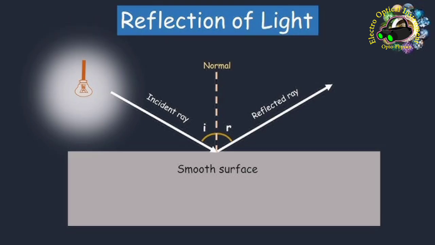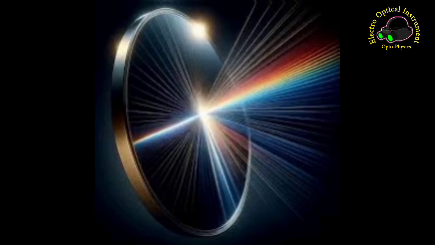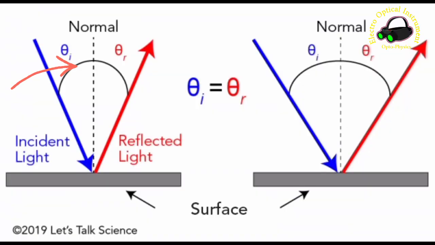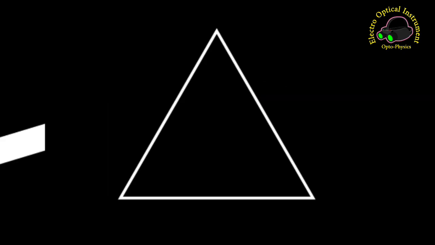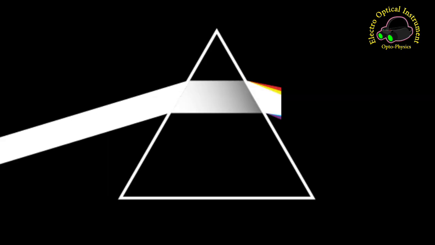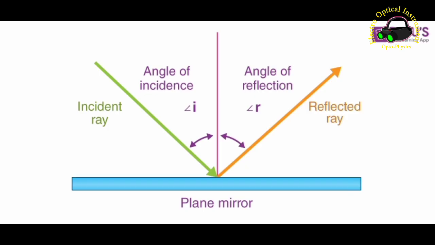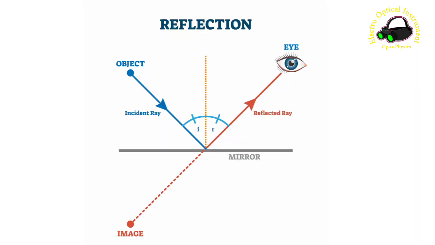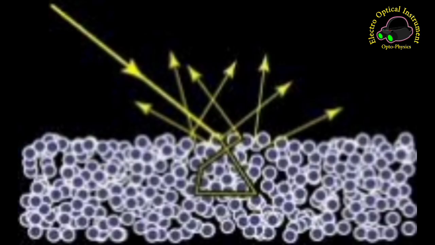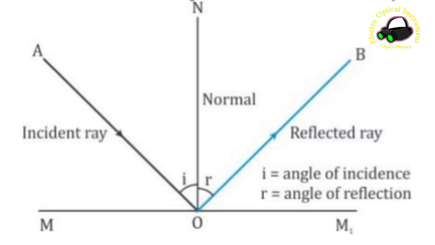Laws of reflection. There are two fundamental laws of reflection. The angle of incidence is equal to the angle of reflection. The angle at which the incidence ray, the incoming ray of light, strikes the reflective surface is equal to the angle at which the reflected ray leaves the surface. Mathematically, angle I is equal to angle R.